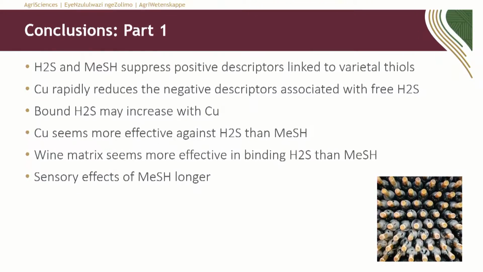And then copper also seems more effective at binding H2S and methane thiol. So if you have a bit of rotten egg, you're probably going to get rid of that easier than the rotten vegetable flavors. The wine matrix in this case was also quite effective in binding the H2S, and it actually bound the H2S more effectively than the methane thiol.